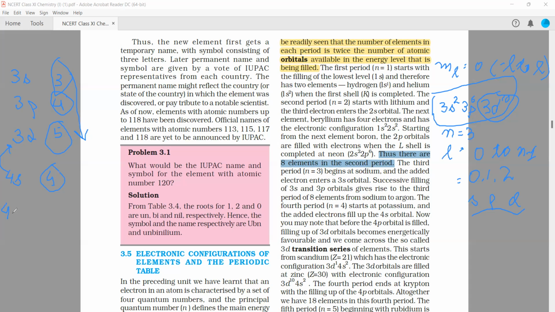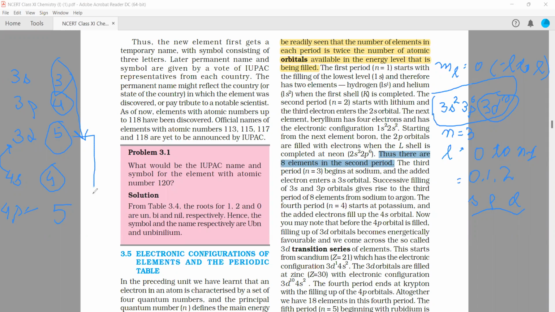And let us calculate 4p. So 4p is 5, and 3d also has 5. So which one will be filled after 4s? 3d will be filled after 4s because it has lower principal quantum number.